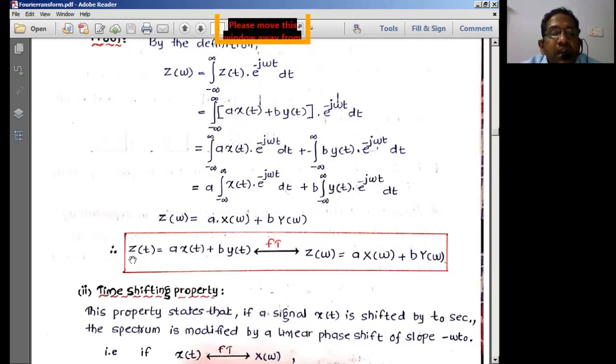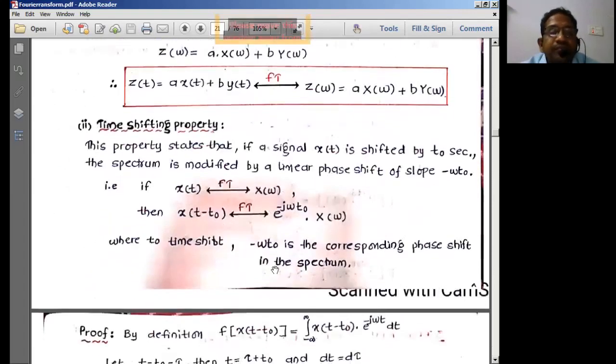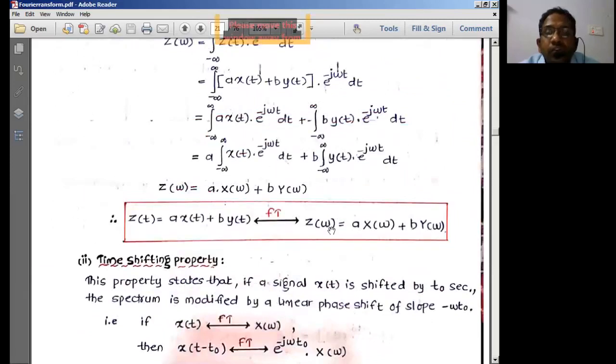Therefore, we can say that z of t, which is equal to a into x of t plus b into y of t, forms a Fourier transform pair to produce Z of omega, which is equal to a into X of omega plus b into Y of omega. So this is known as the linearity property of the Fourier transforms. This is also an important property asked many times in the exam. So please practice this property.